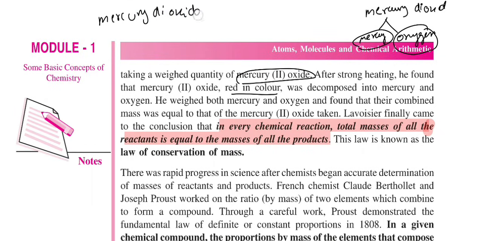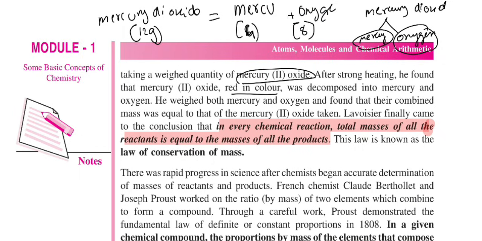Suppose the mass of mercury oxide is, for example, 12 grams. It was equal to mercury plus oxygen. Suppose mercury's mass was, let's say, 4 grams. Then the oxygen's weight would be 4 plus how much is 12? 4 plus 8, right? So the oxygen weight was 8.